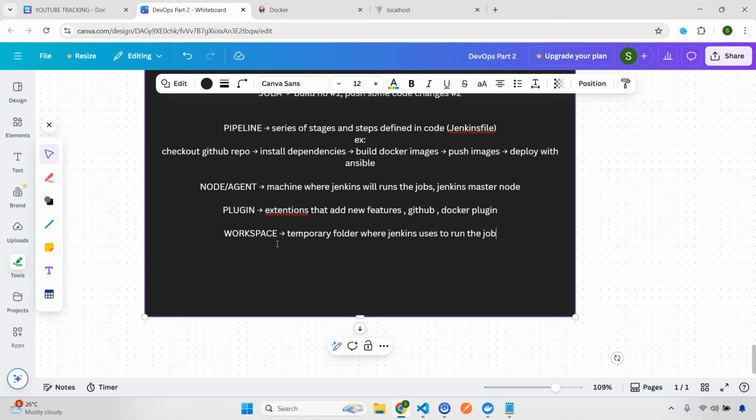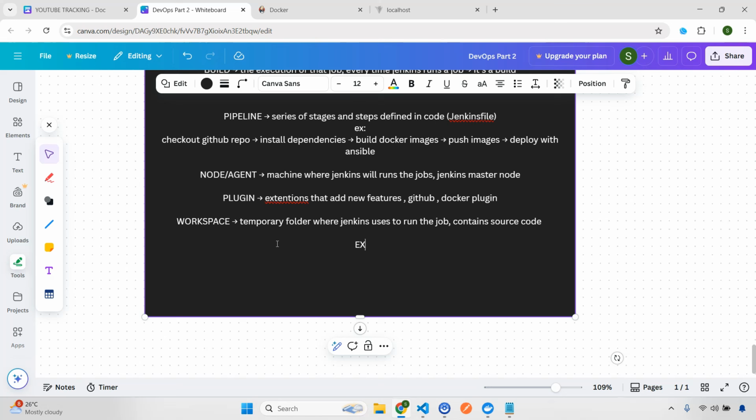Now what will this workspace contain? It will contain, let's say, your source code, or it can also have your build artifacts, but that we will discuss later. For now, just focus that this is a temporary folder that Jenkins actually uses to run the job. Okay, then at the end we have the executor.